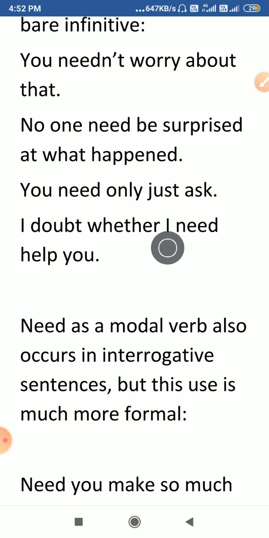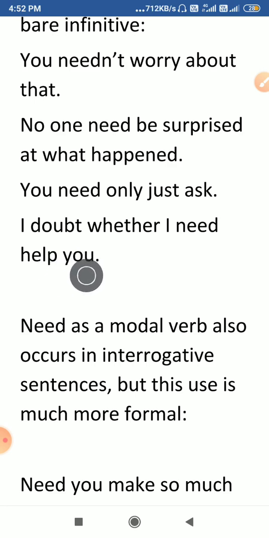I doubt whether I need help you. Again, look here. This is an affirmative sentence, but though it is an affirmative sentence, it is actually expressing a negative sense. The speaker of the sentence is saying that I doubt whether I need help you. So in a way, he's saying that you do not need my help.